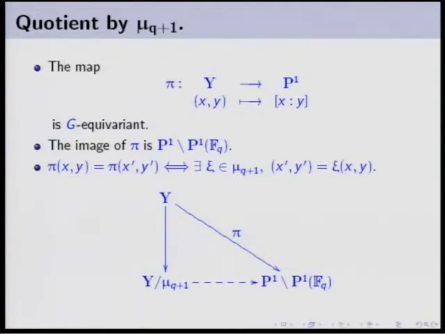So this is a bijective map. It can happen in algebraic geometry that a bijective morphism between algebraic varieties is not an isomorphism, but this one is an isomorphism. Okay. Well, so we have computed the quotient of Y by mu q plus 1. I recall that this was in order to understand the one isotypic component of the cohomology group of Y.